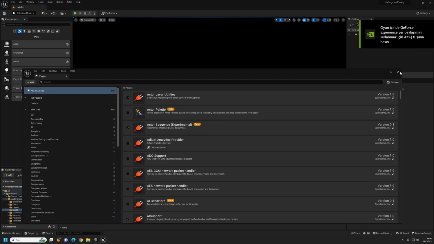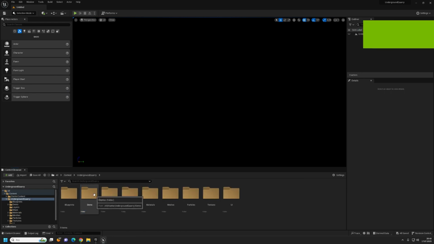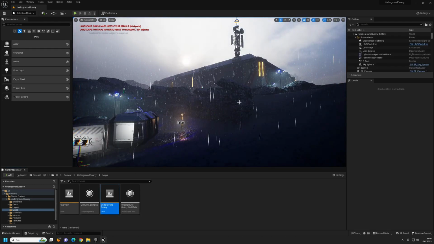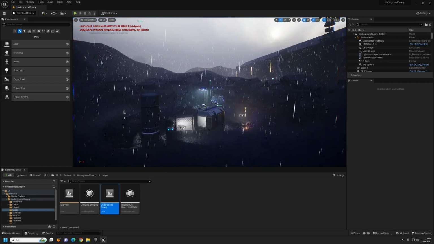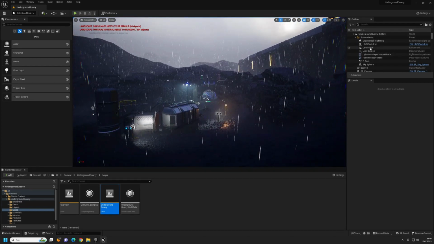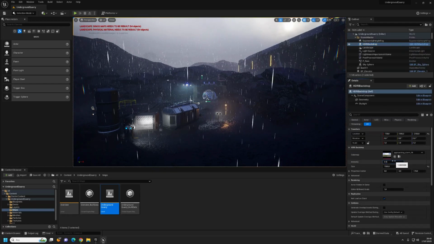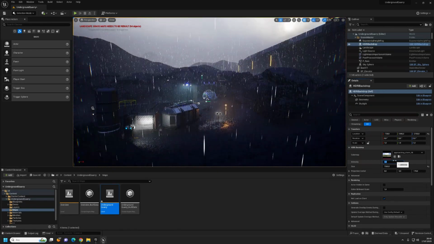Let's open our map again and check it out. And you will see that the blackness is gone. As you can see, the blackness is gone, and now our HDRI plugin is active. You can make adjustments from the outliner section as you wish. You can dim the HDRI power, you can increase it, or you can create a brighter environment with sunlight.